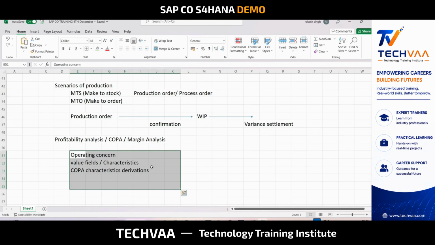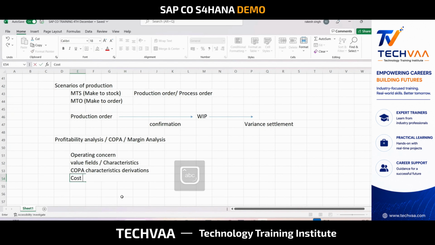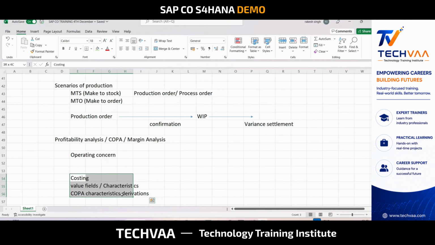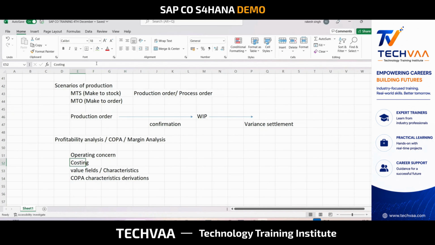So we'll see in detail what exactly it is, right? And how do we use that? How our reporting is done, right? And what is meant by margin analysis, that will be taken when we go to HANA. And there are a few more things here. There is something called costing based COPA. I should have written it a little above. Costing based COPA versus account based COPA. We'll see that. What is costing based COPA? What is account based COPA? Right.